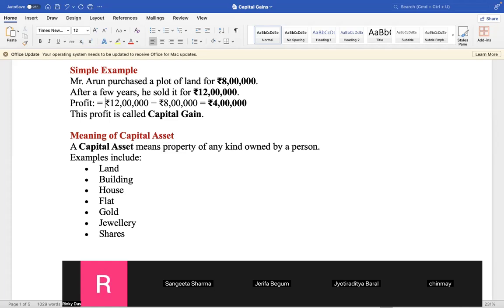Okay, so one person has a building, he stays there, lives there, sings there, dances there, eats food there, does everything there. So that is a self-occupied property. But another person has another 20 buildings. He purchases a building and sells it, purchases and sells again. So for him, would you say those buildings are capital asset?